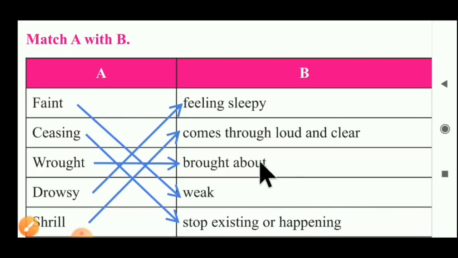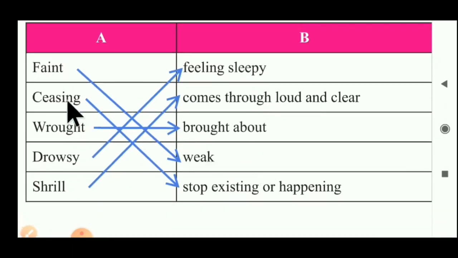Can you understand? Now second one is there, ceasing. Ceasing means stop existing or happening. To stop something existing or something happening, it's known as ceasing. Next word is there, brought.